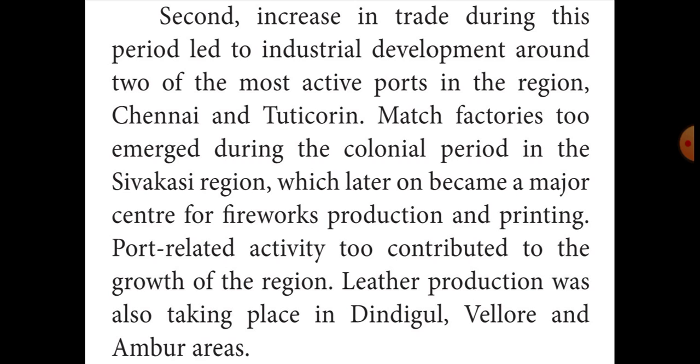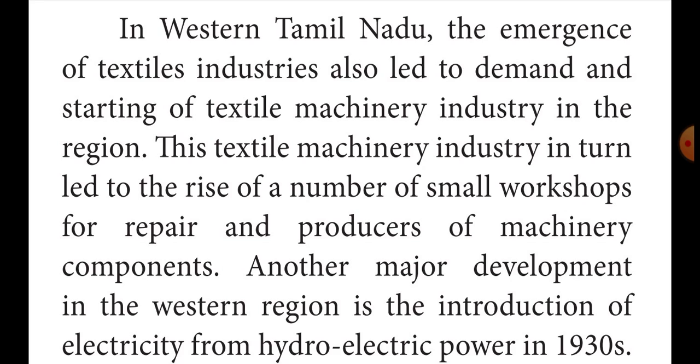Then in western Tamil Nadu, the emerging textile industries also led to demand for textile machinery. So they formed small workshops for repairing machines and producing machinery components. Another important thing was the introduction of electricity.